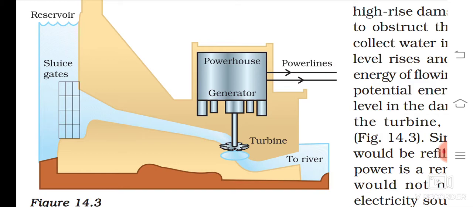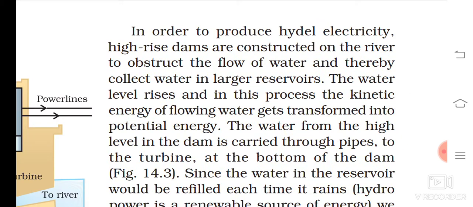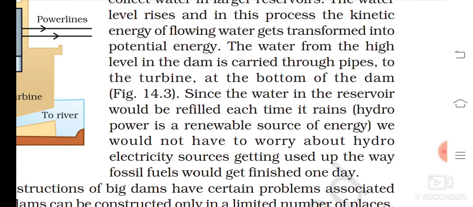But what do we need? The water should fall from a good height. In order to produce hydroelectricity, high-rise dams are constructed on the river to obstruct the flow of water and thereby collect water in large reservoirs. The water level rises, and in this process the kinetic energy of flowing water gets transformed into potential energy. The water from the high level in the dam is carried through pipes to the turbine at the bottom of the dam. Since the water in the reservoir would be refilled each time it rains, hydropower is a renewable source of energy. We would not have to worry about hydroelectricity sources getting used up the way fossil fuels would get finished one day.